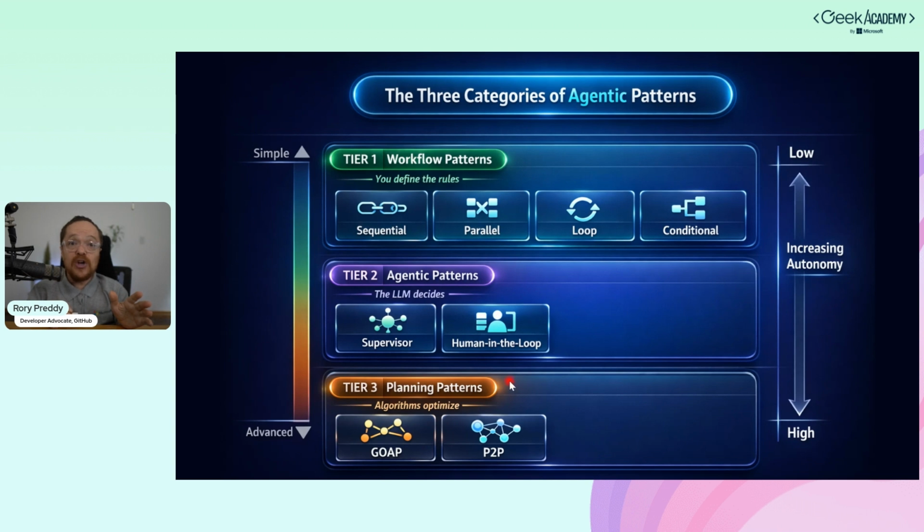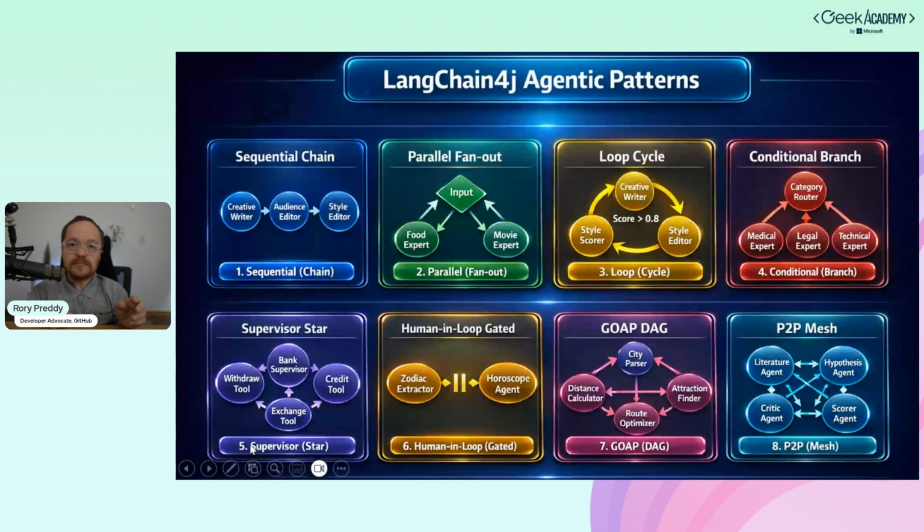And then finally, we're going to check some really advanced algorithm-optimized patterns like GOAP and P2P, that allow you to use emergent behaviors to go from low autonomy to high autonomy, and also from simple to advanced. So in this example, I'm going to go through the 8 patterns: sequential, parallel, loop, conditional, supervisor, human in the loop, and then GOAP and P2P mesh.